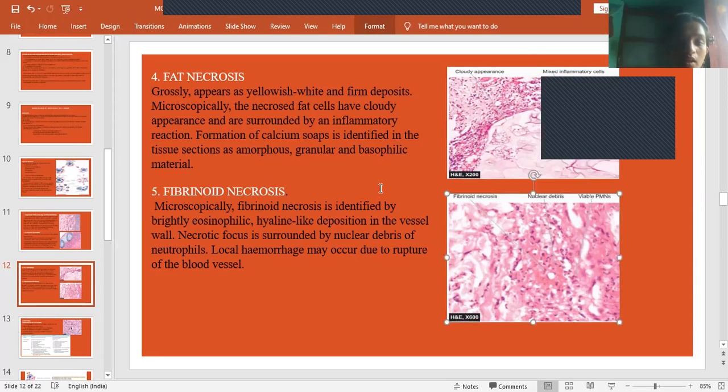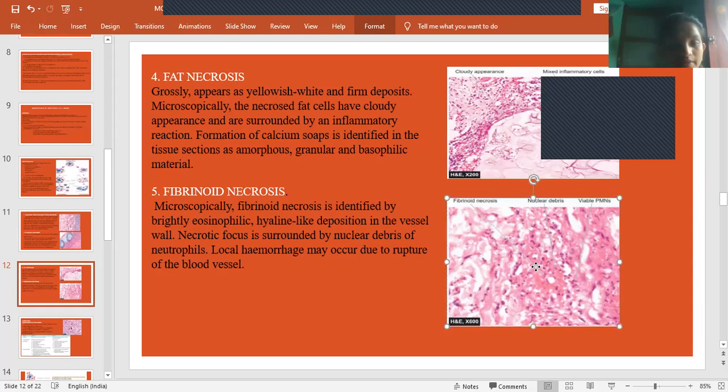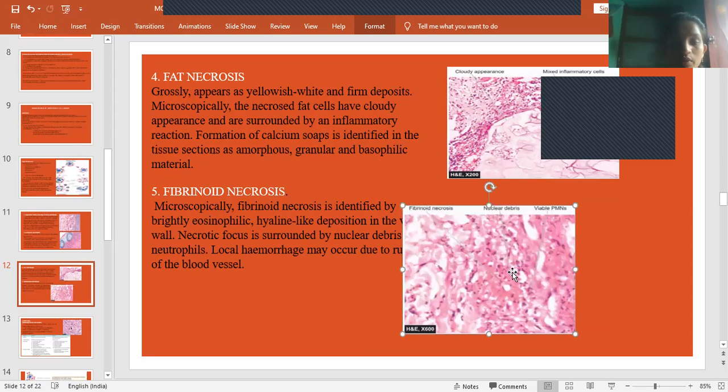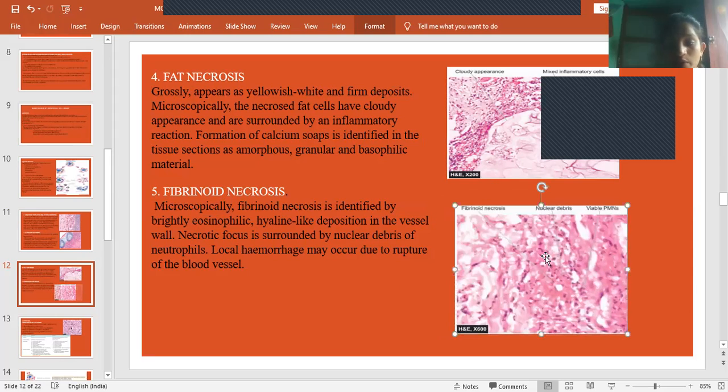Fibrinoid necrosis is identified by brightly eosinophilic hyaline-like deposition in the vessel wall. In the vessel wall, we can see this hyaline, that means glass-like appearance, and eosinophilic. And the necrotic focus is surrounded by nuclear debris of neutrophils. Here it is surrounded by neutrophils; neutrophils will be surrounding the nuclear debris. Local hemorrhage may occur due to rupture of the blood vessel. As it takes place in the blood vessel, it may lead to local hemorrhage due to rupture of the blood vessel. So that also we can find.